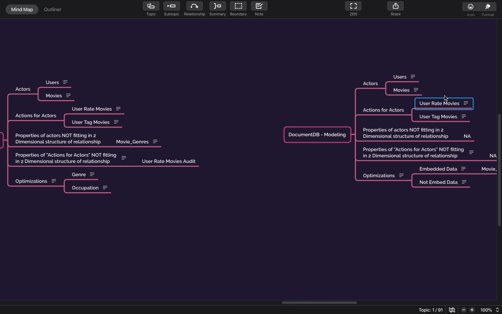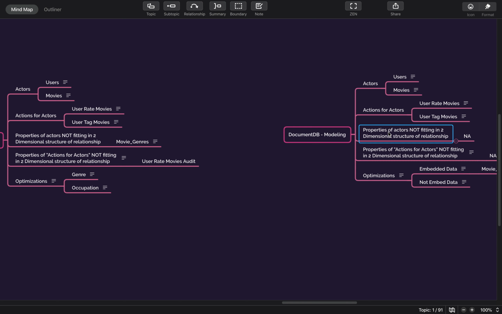Let's say a user has rated thousands of movies, then how will it look? The main aspect of NoSQL database or modeling in a document DB especially is that you have a very clear picture of the user. You will have the username, action, and all other aspects you can see in one view. But if there are a lot of things related to specifically one user, or there is a use case where you are interacting with multiple tables for a particular action, then definitely you should create a separate table for that. So for actors and actions, this relationship remains the same.